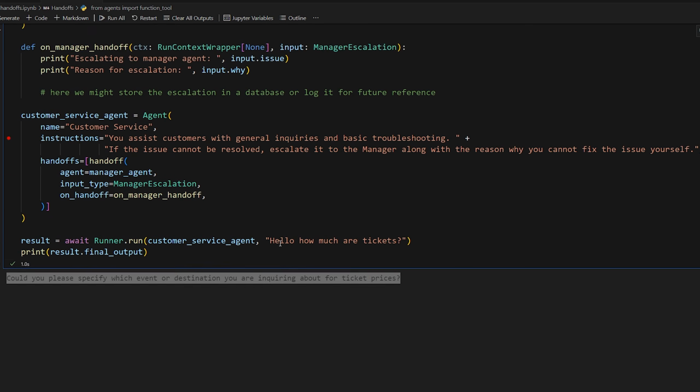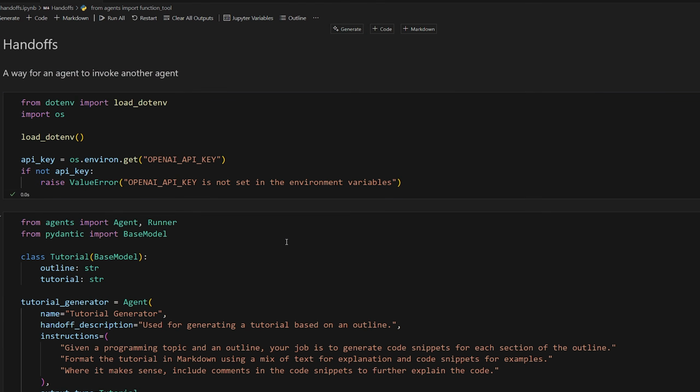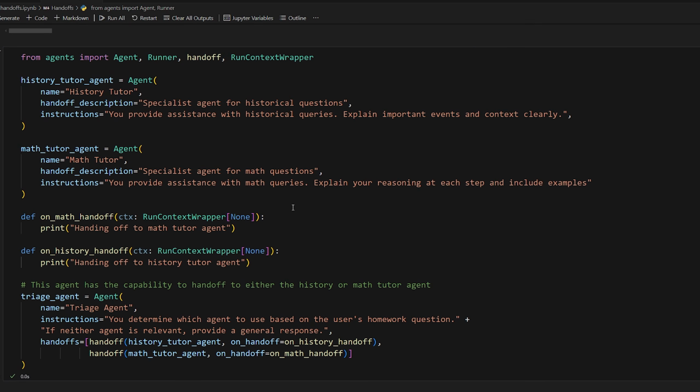And that's it. That's pretty much all I'm going to show you in terms of handing off. I really hope this concept makes sense. You're basically enabling an agent to decide for itself whether to hand off to another agent to complete some task, right? There's more ways we can make this even more advanced that we'll see in the future, but this is a great start.